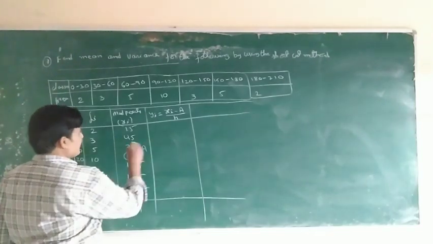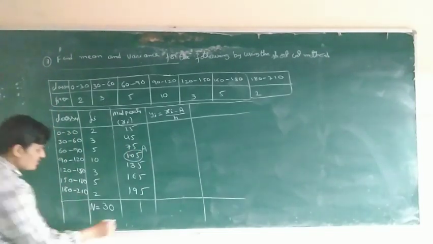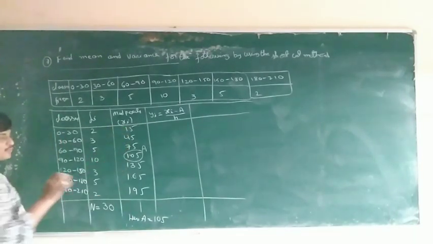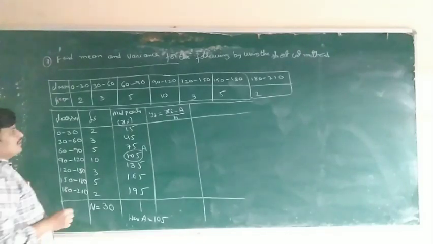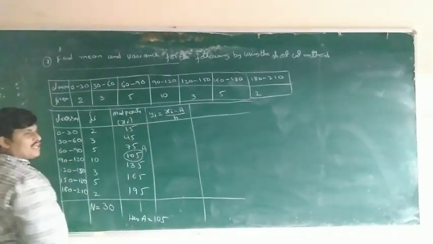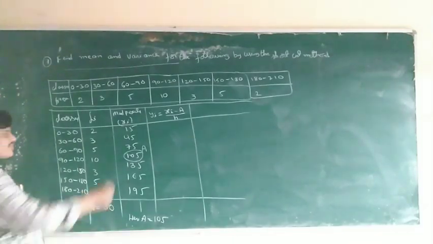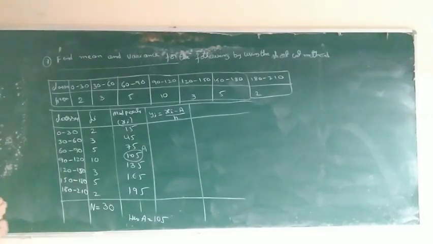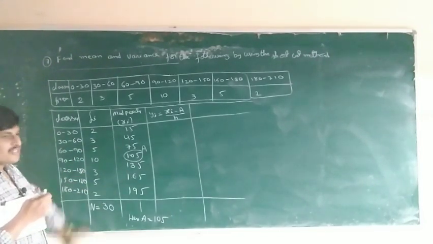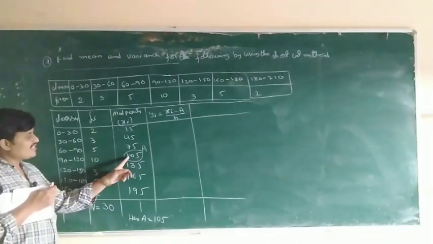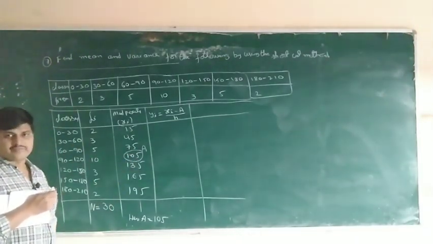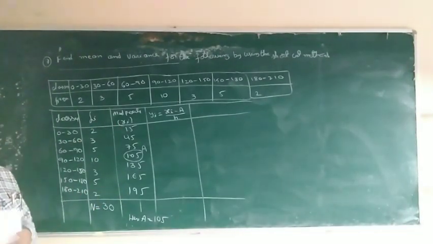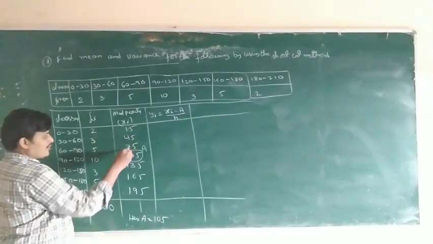Xi minus A, this is A. What is H? Here A is equal to 105, taken from observations only, not frequencies. How to find out A? In the observations, the middle one is A. For example, these are 7 observations; in 7 observations there is exactly one middle one, this is 105. For example, if the midpoints are even, say 6: 1, 2, 3, 4, 5, 6.